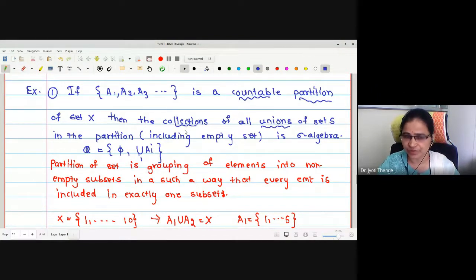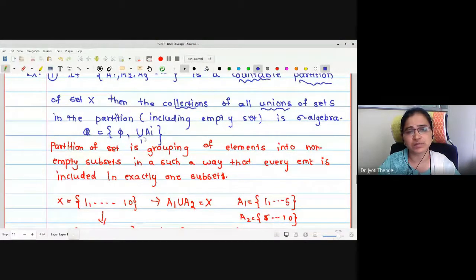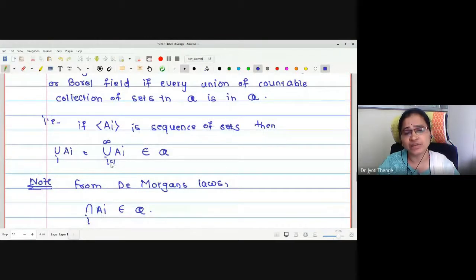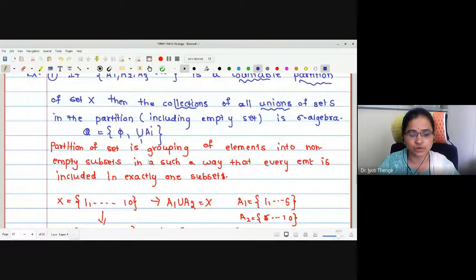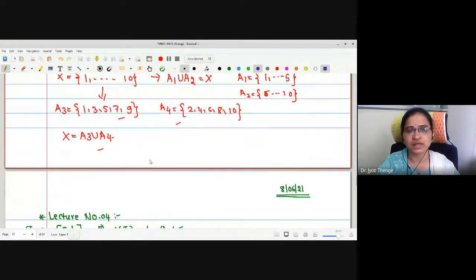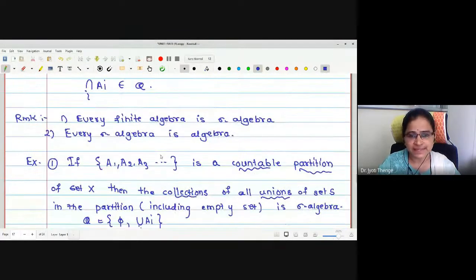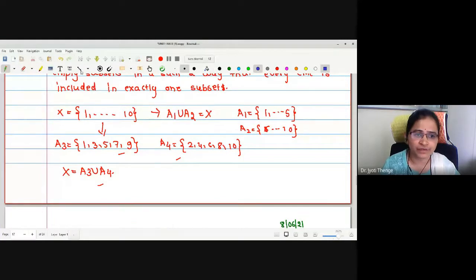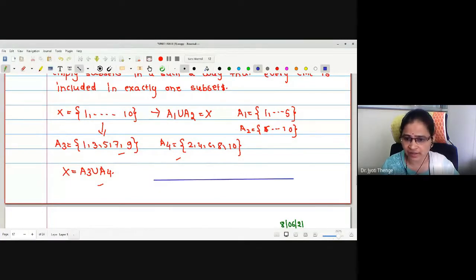Is that clear to everyone? A1, A2, A3 is the countable partition. We consider the collection of all unions including the empty set. Then this will be a sigma algebra, because the set we have designed will include the countable union of the sets. Okay. Is the example of sigma algebra understood? Yes, ma'am.